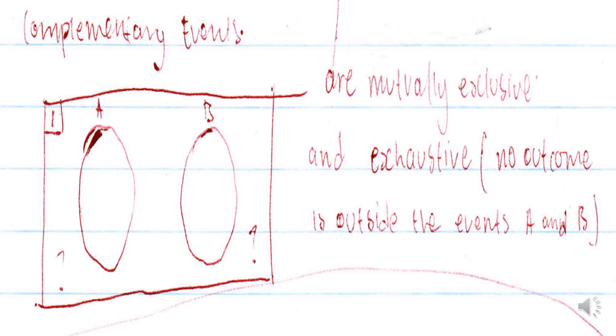Simply, the numbers are all exhausted, they are all utilized. 1, 3, and 5 will appear on event B, and 2, 4, and 6 will appear on event A. So we will never get a number outside event A or event B. We will see as we continue with the other examples. This is the first one, complementary events. Let's take note, they are mutually exclusive and exhaustive.